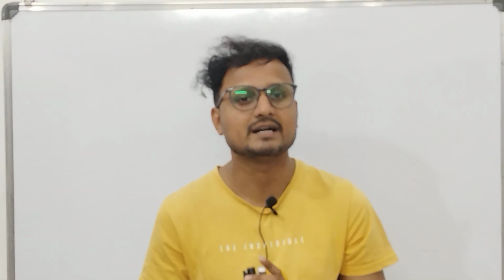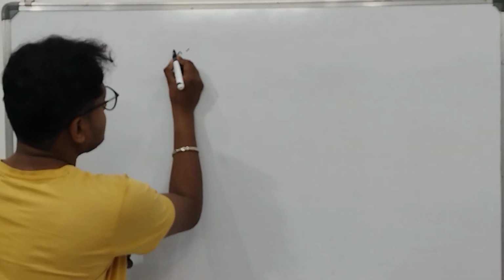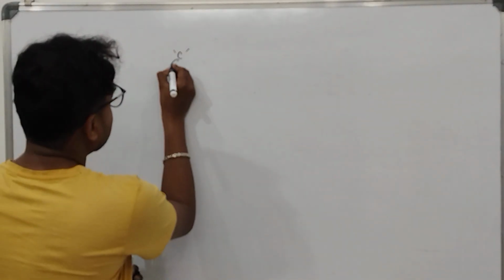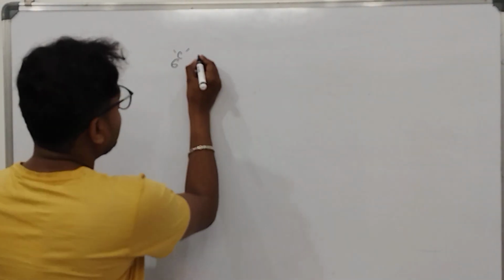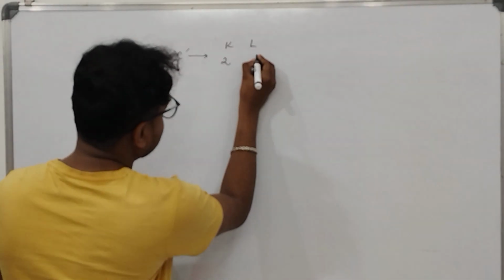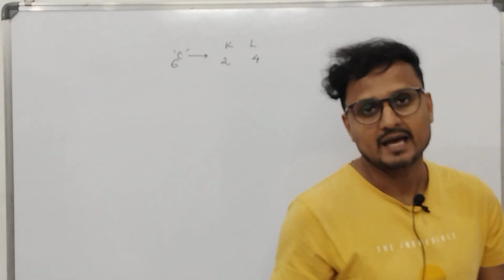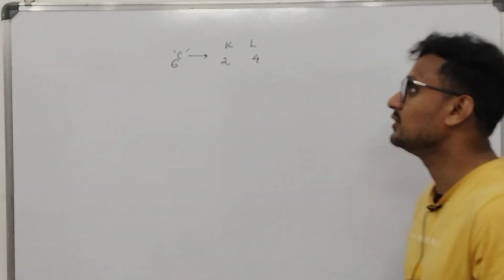Now organic compounds have one main element, that is carbon. If you want to learn organic chemistry, organic compounds, you have to learn about carbon. Carbon, symbol C, is the main element of organic compounds. Its atomic number is 6. If the atomic number is 6, the electronic configuration will be like this: the K orbit of carbon will have 2 electrons and the L orbit of carbon will have 4 electrons.